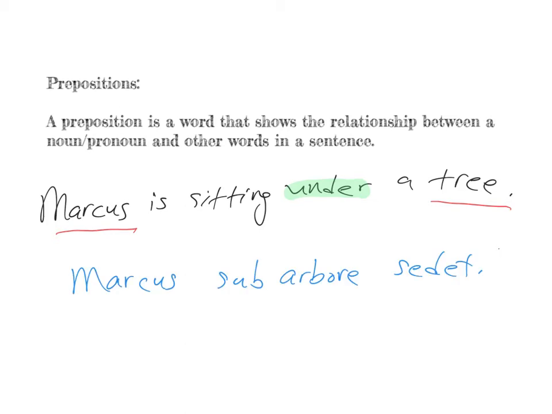And in Latin, this sentence will be Marcus sub arbora sedet. And the preposition in Latin is sub, and the word for tree is arbora. So a preposition can show this relationship between words in the sentence in these two ways, where and when.